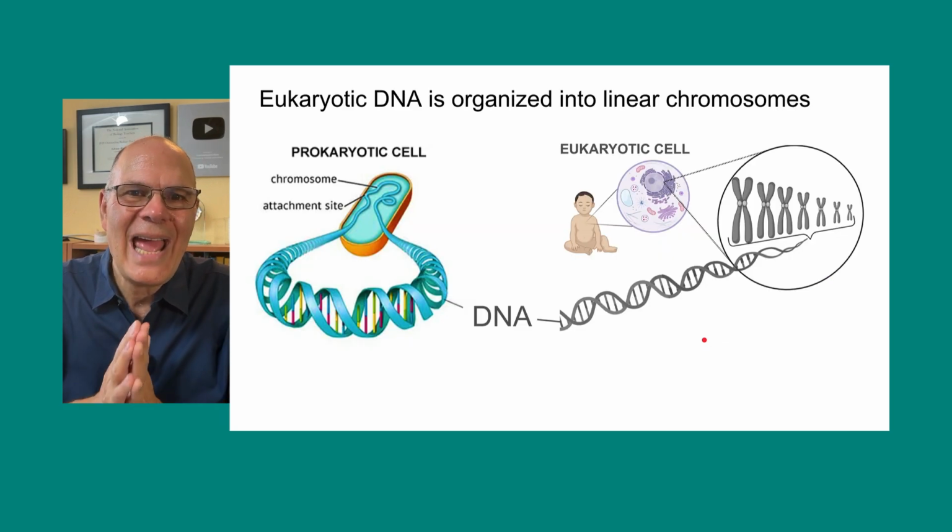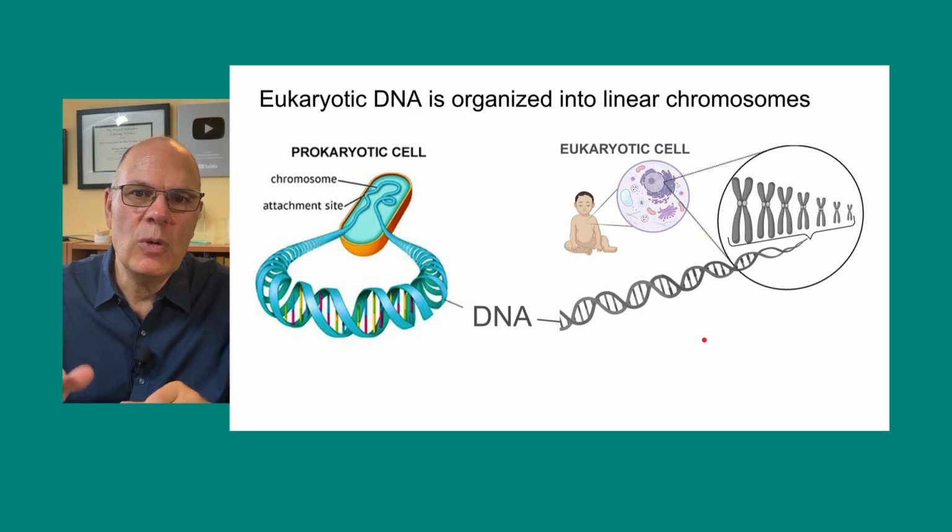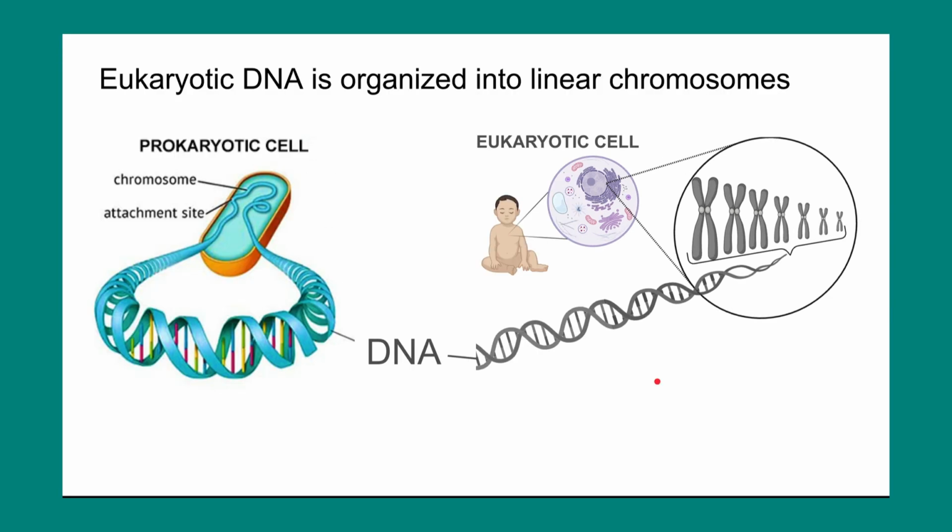Why does that happen? The first thing to note is that the way that our DNA is organized, we're eukaryotes, that's our clade, a concept we talked about last week, but that's a clade of all the organisms that have nucleated cells. Our chromosomes are linear. In other words, they have a beginning and they have an end.